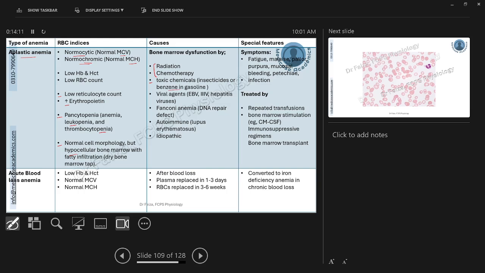These viral agents can lead to non-functional bone marrow. Fanconi anemia is a genetic cause of bone marrow failure. Autoimmune causes and idiopathic causes are also possible.